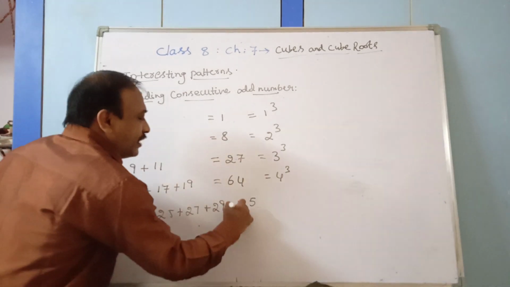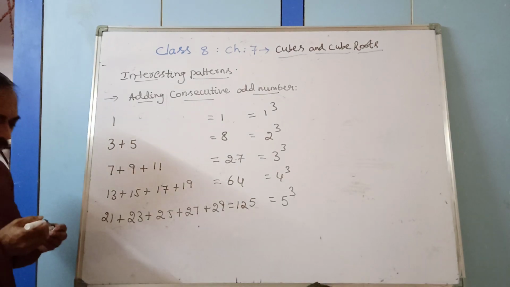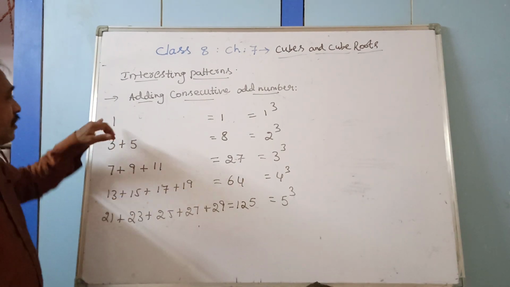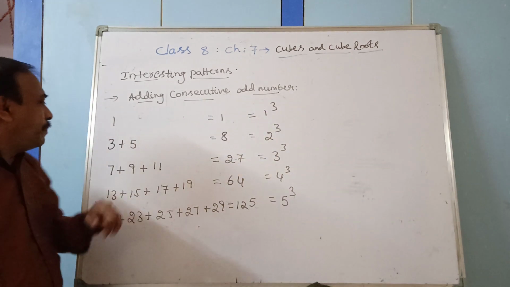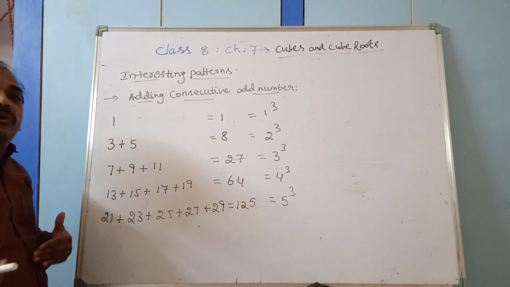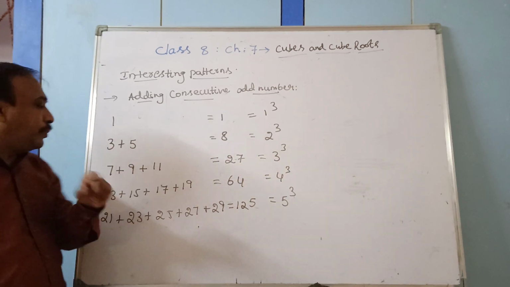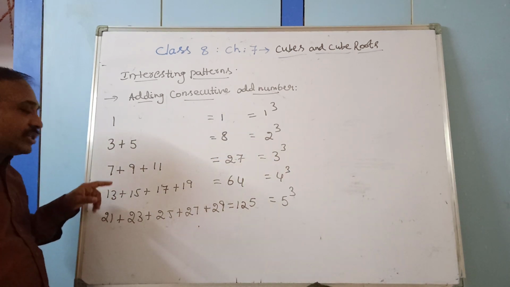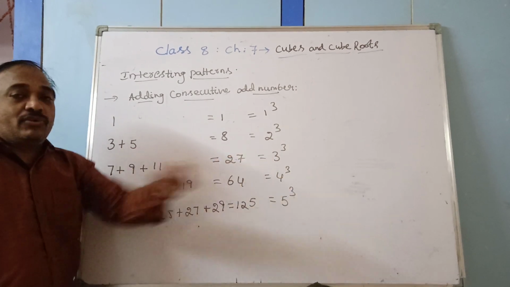So 125, which we write as 5 cube. You see now, this is an interesting pattern. First I took only one odd number, that I can write as 1 cube. Now I took the consecutive odd numbers. Next odd numbers 3 plus 5, I got 8, 2 cube. Next I go for the next 3 odd numbers, 7, 9, 11, 27, that could be expressed.